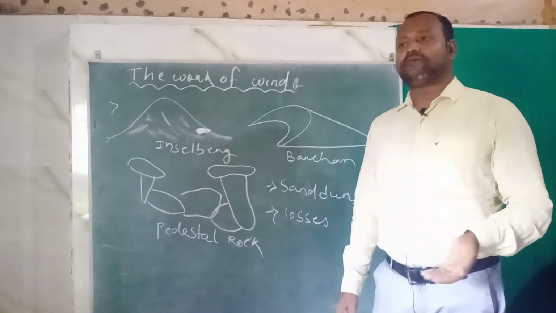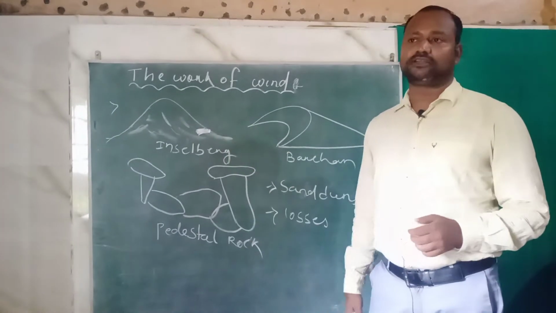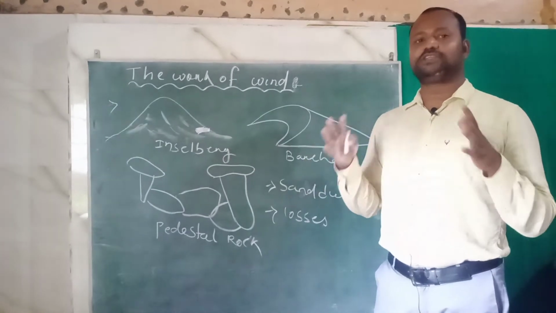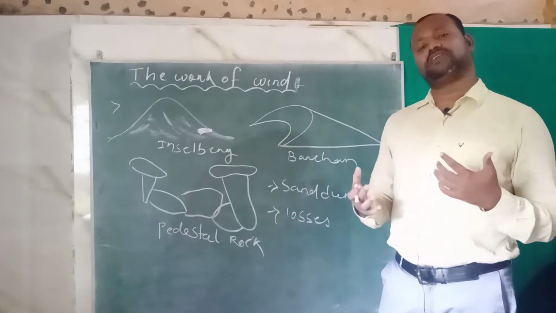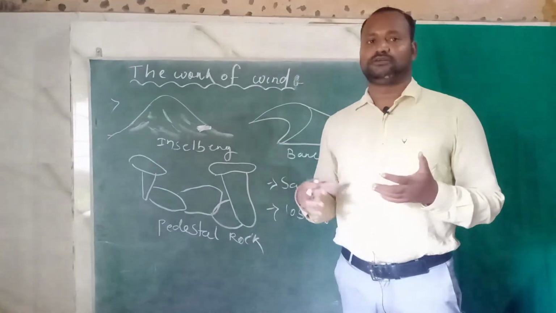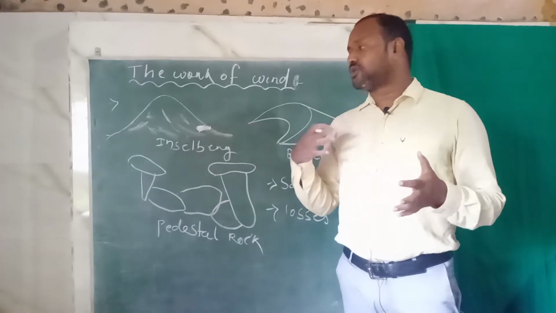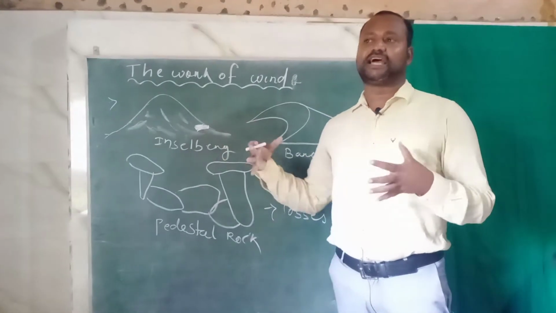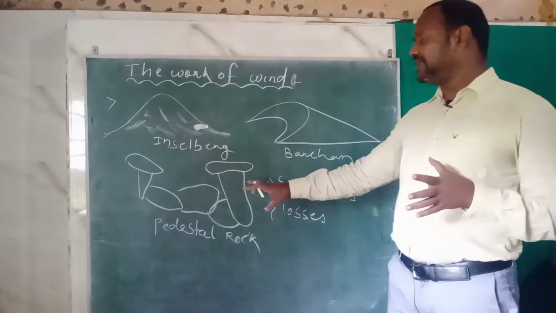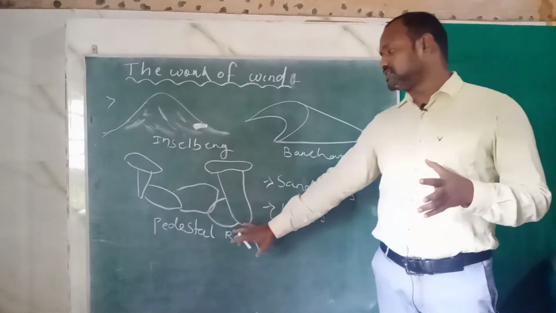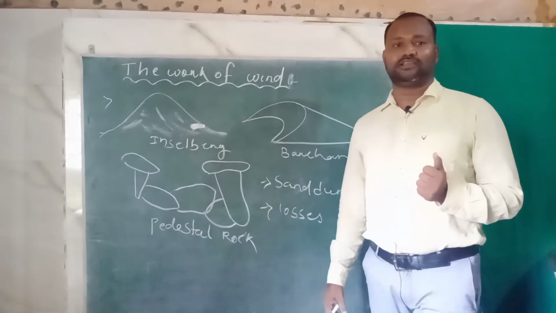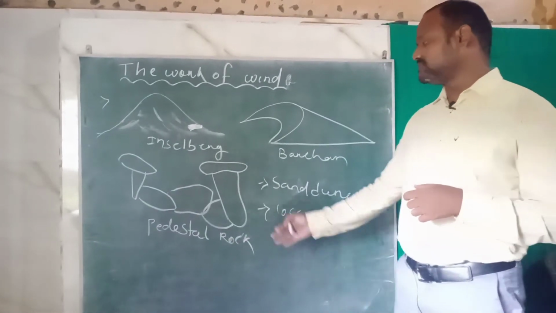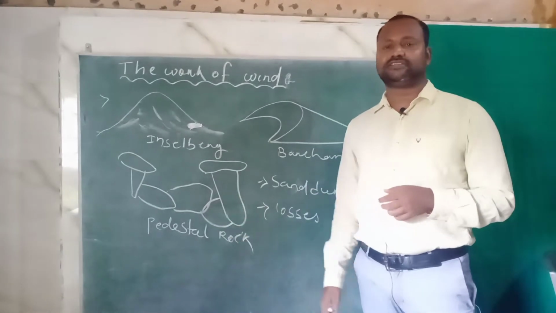Because an inselberg is mostly made of sand with big rocks inside it, when the inselberg gets eroded by wind, the rocks inside remain left out and form such structures. These are called pedestal rocks. You might have seen such things in the desert.